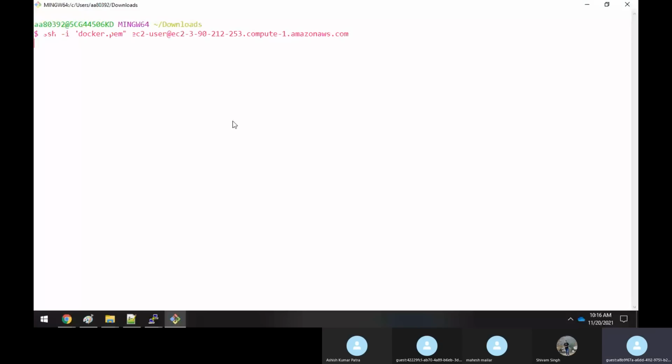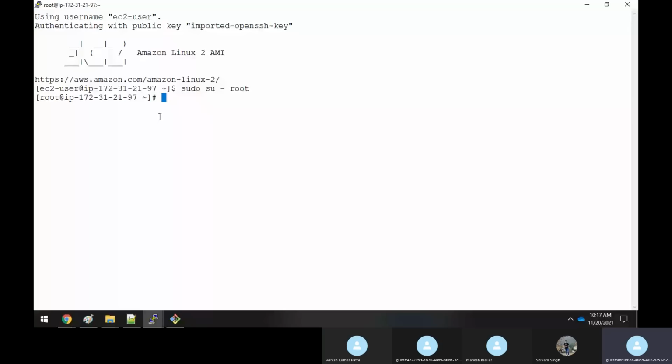So here again I'll do a switch. See, now I'm in the router. Same thing, but here I'm doing it through PuTTY. So PuTTY requires the PPK file. To convert the PEM to the PPK file, you need the PuTTYgen software. That's what I downloaded here, and through this I created this PPK file. Is it clear, sir? Clear?